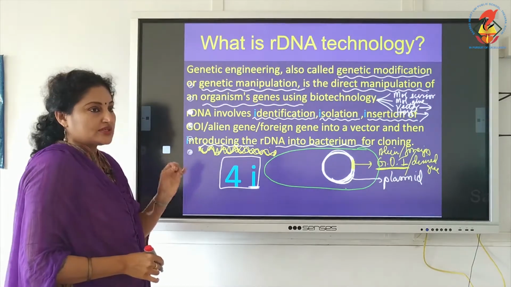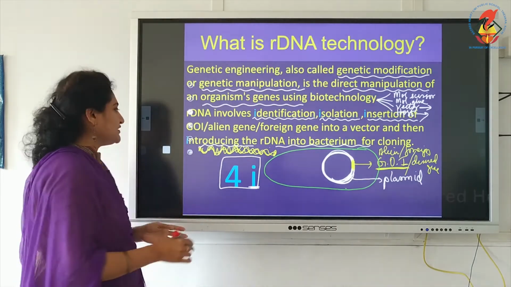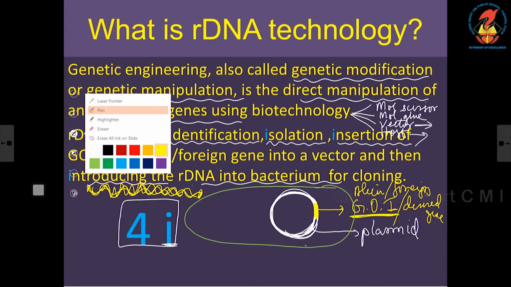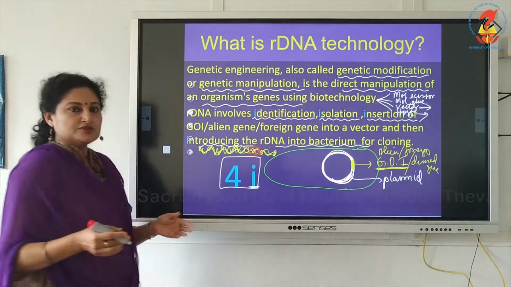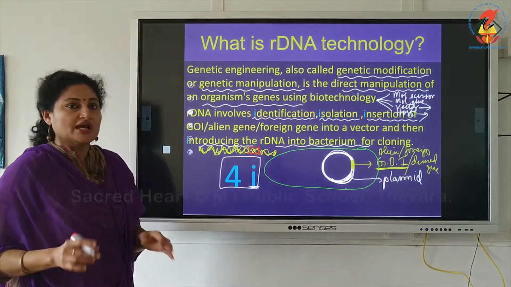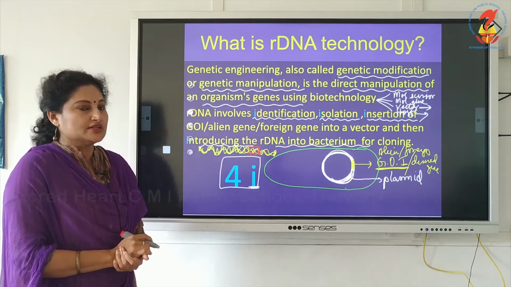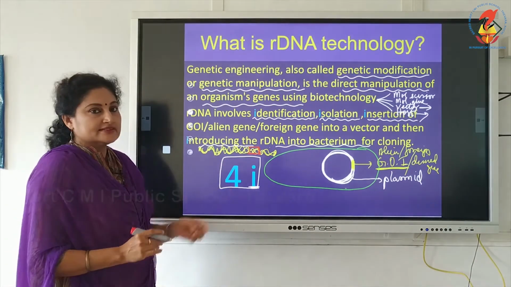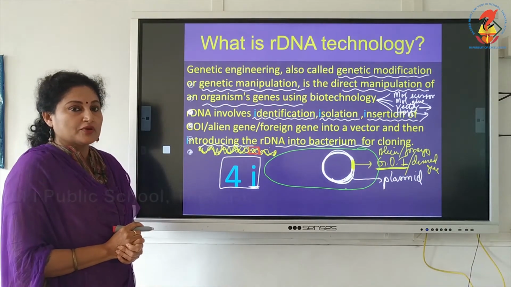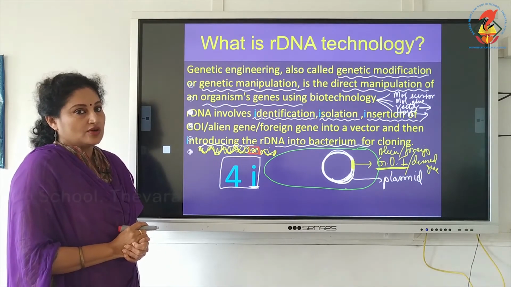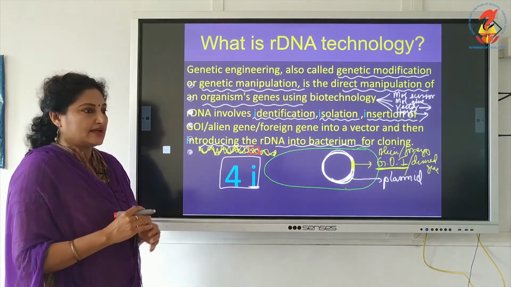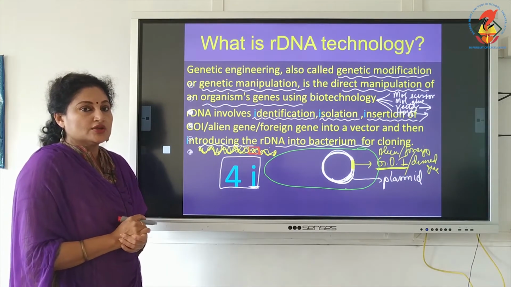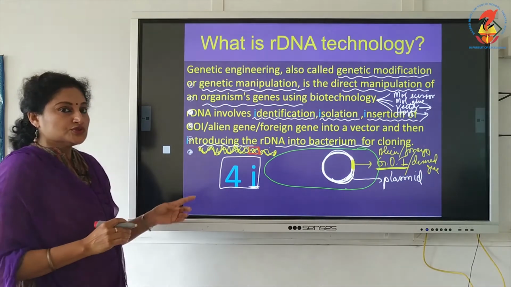So, the first important step is identification of the gene of interest. Just imagine we have identified it, let this be our gene of interest. For example, I will take the case of insulin. Let this segment which I have highlighted in red be the gene that produces the protein insulin. You know the role of insulin. It is a hormone involved in bringing down the sugar in the blood, so it is used for the treatment of diabetes.